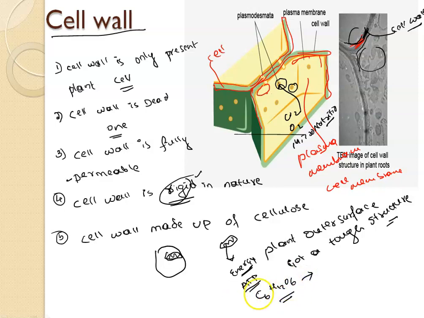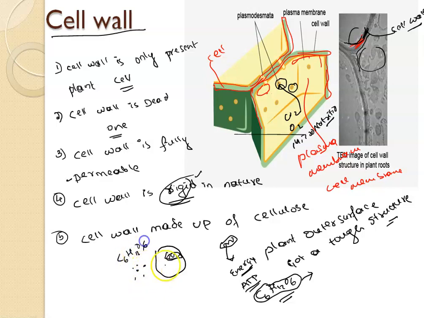This glucose is the food manufactured by the plant. It is a micronutrient.